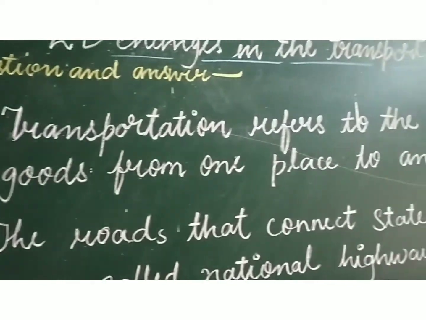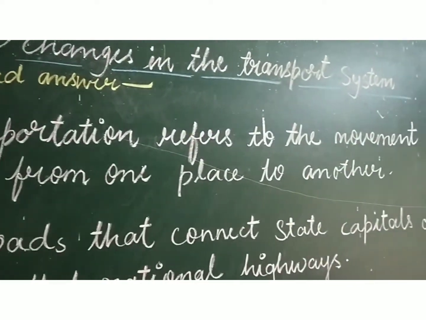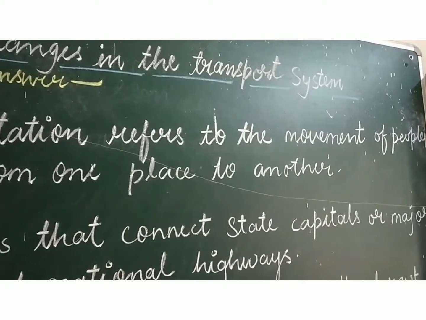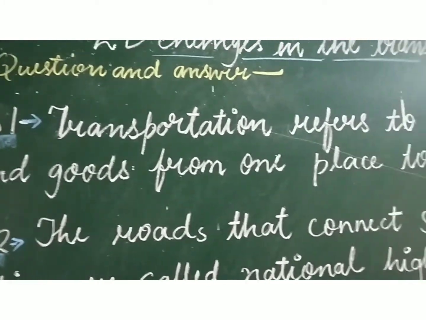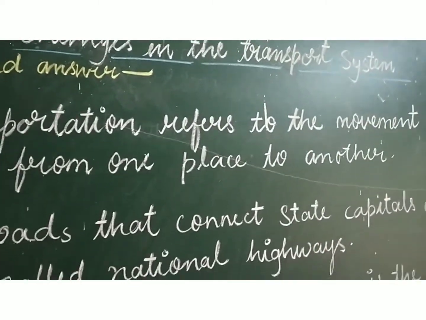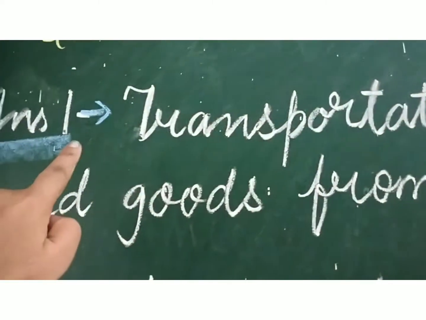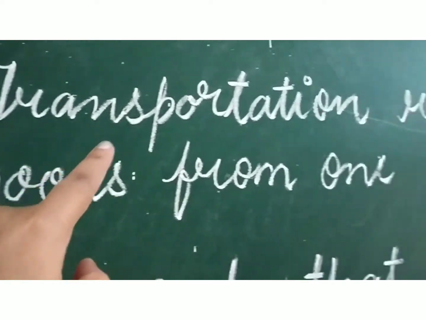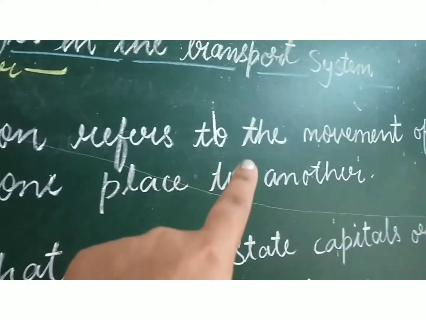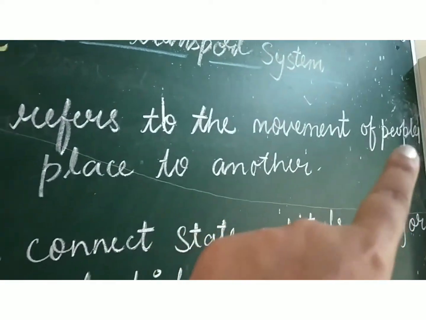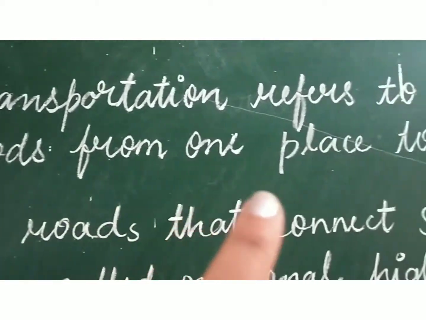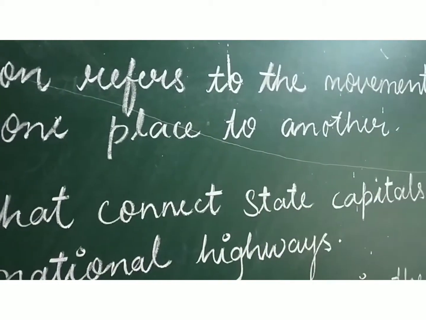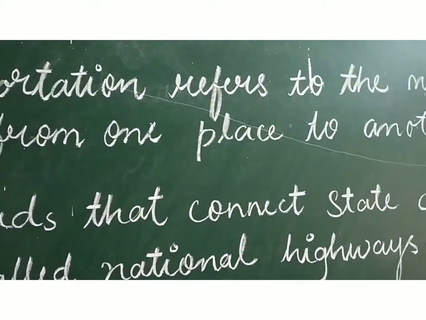Transportation refers to the movement of people and goods from one place to another. This is your answer 1. Okay, this is your answer number 1.